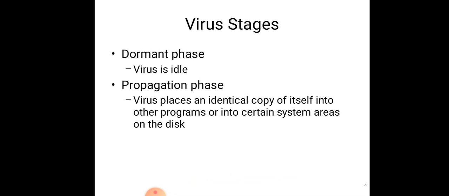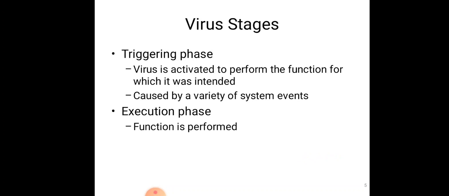Virus stages. First is the dormant phase. In this phase, the virus is idle, and when you click or open a program in which the virus is present, the virus is activated, and then it starts spreading. Next is the propagating phase. The virus places an identical copy of itself into other programs or into certain system areas on the disk.